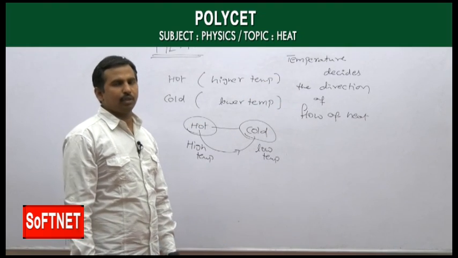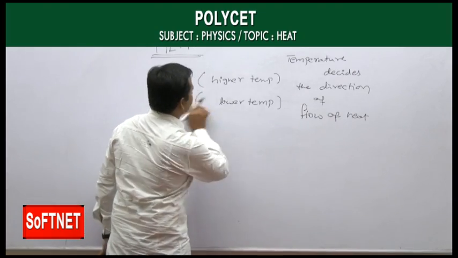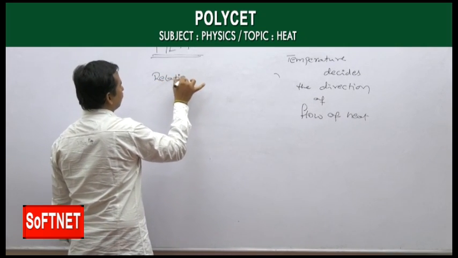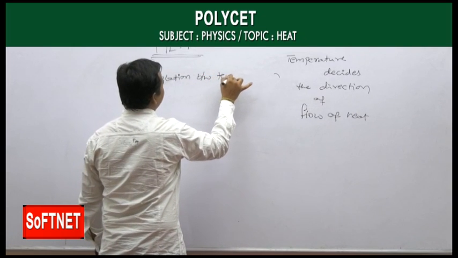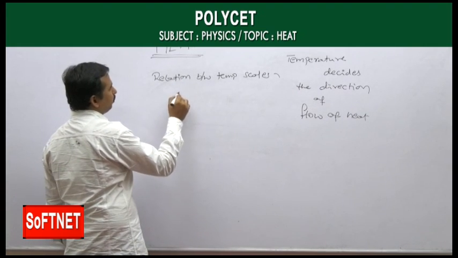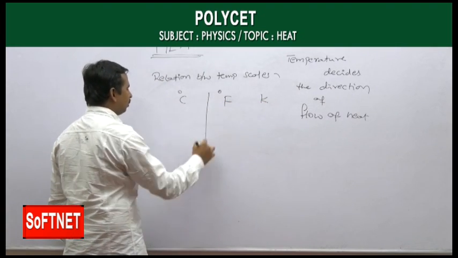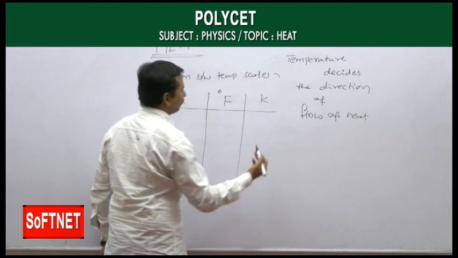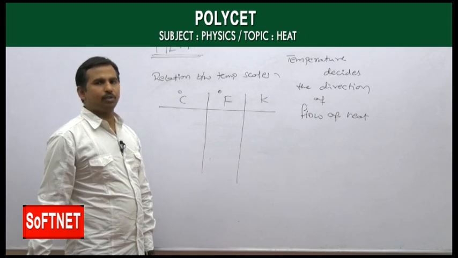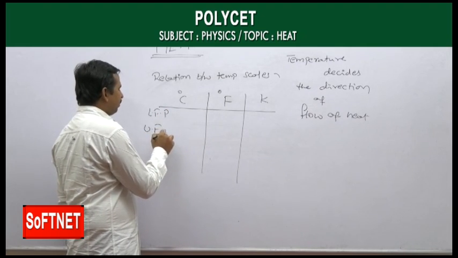As for temperature, we use degree Celsius and Kelvin, and there is a relation between the temperature scales. Okay? So, the relation between the temperature scales. We mainly have three: Celsius, Fahrenheit and Kelvin. In total we have three. For each of the three we have a lower fixed point and an upper fixed point, which means the minimum point and the maximum point.